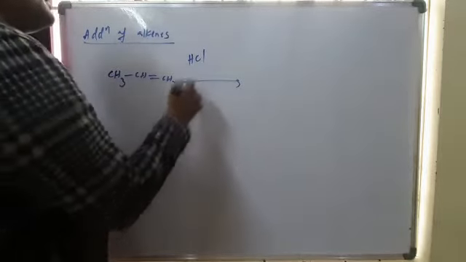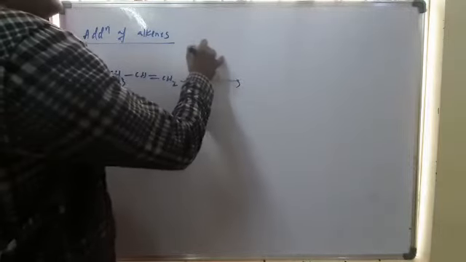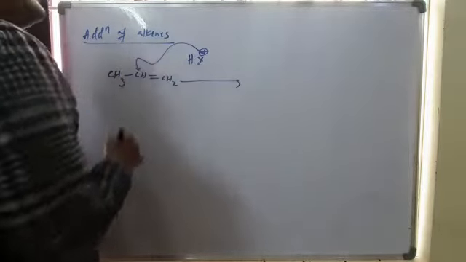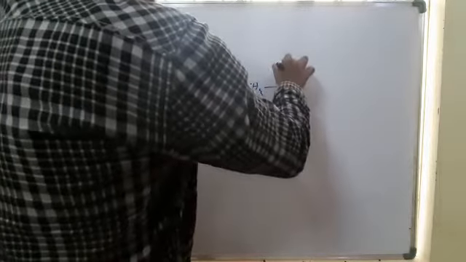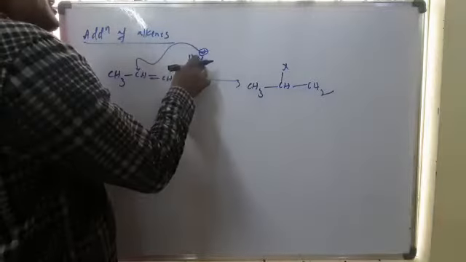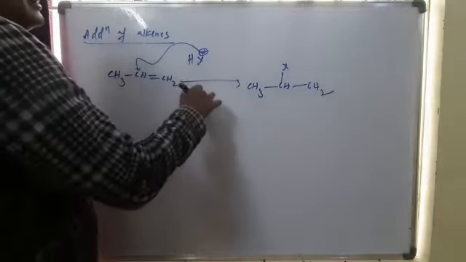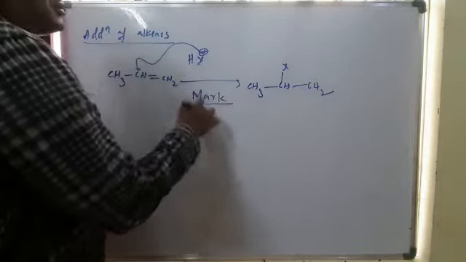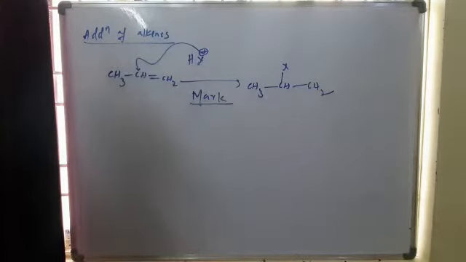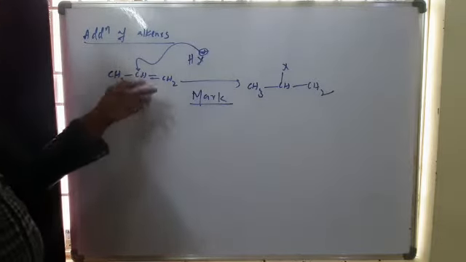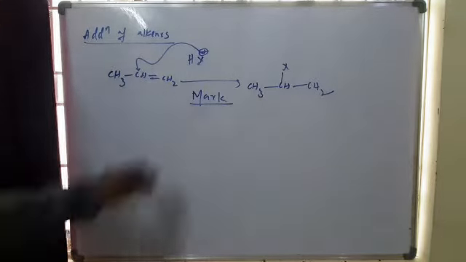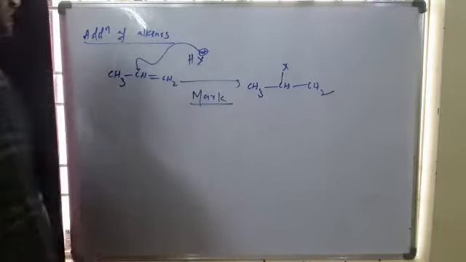If you use HCl, or generally any HX, the negative part of the reagent will be attacked at the middle carbon. Now we get CH3, CH(X), CH2. So at the highly substituted carbon, the negative part will attack. That means Markovnikov rule. According to Markovnikov rule, the negative part of the reagent attacks the pi-bonded carbon containing fewer hydrogens. For any HX, this follows Markovnikov rule.